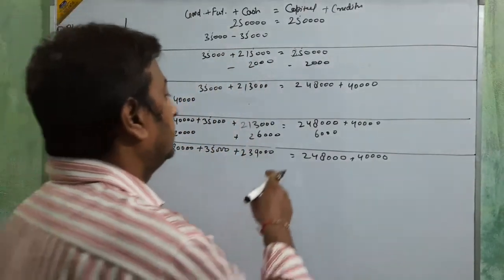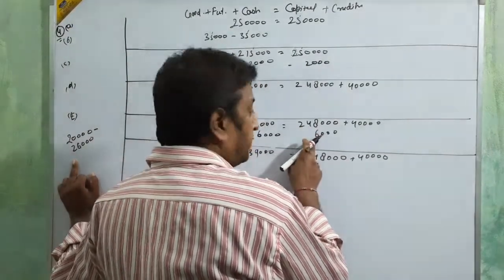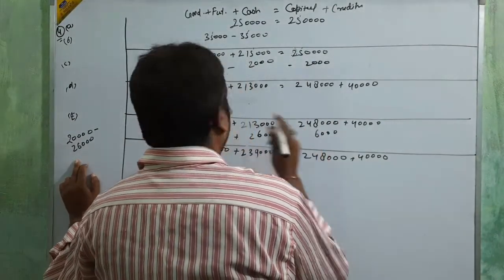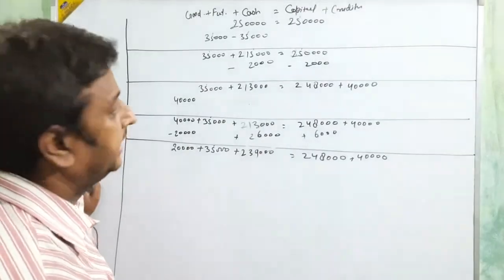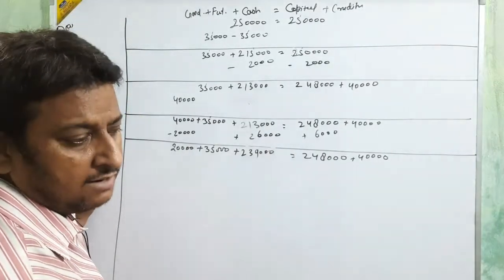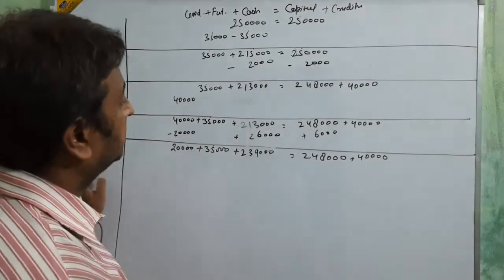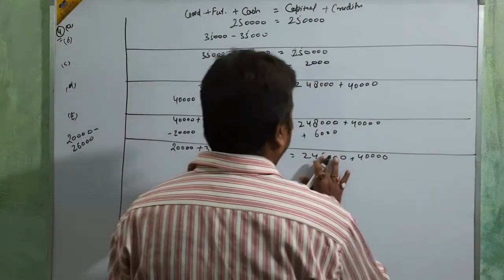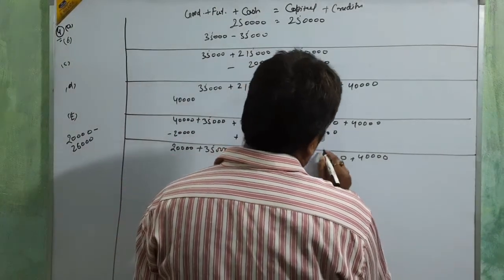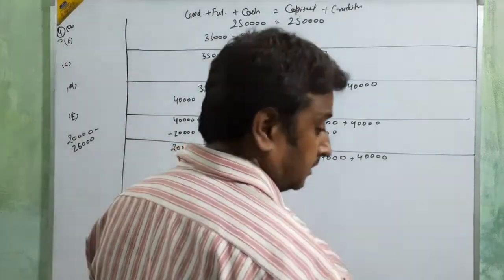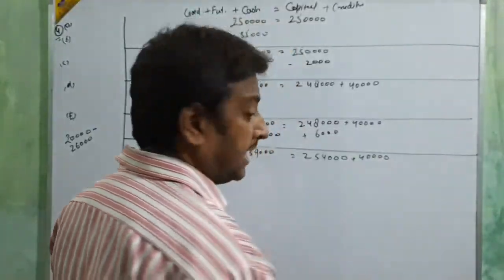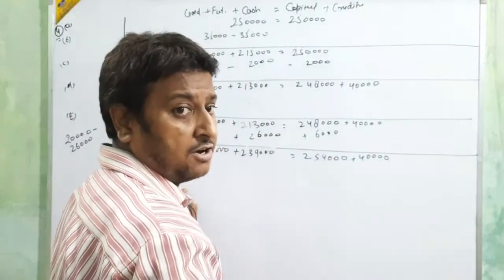And then we are going to present this profit by adding the 6,000 with the capital, then 2,54,000. Okay? Clear? Clear or not?